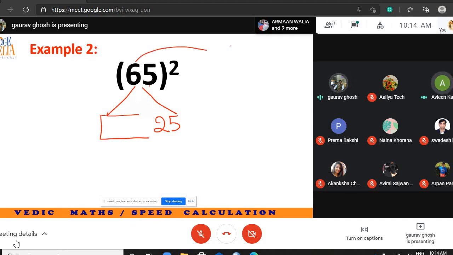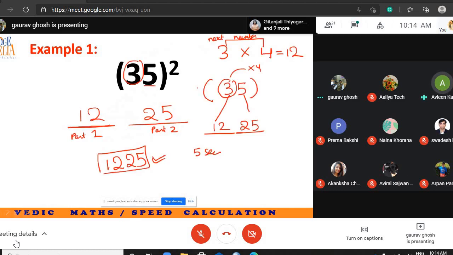Excuse me, sir. In the first example, you said that if the ending digit is 5, it will be 25 in the second part. So in the first part, what will come?